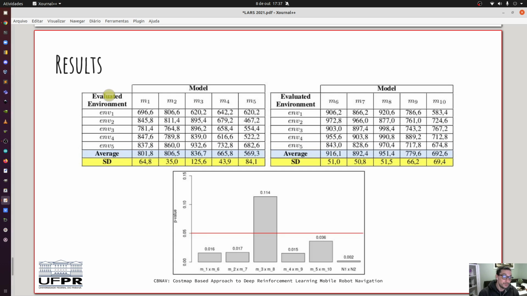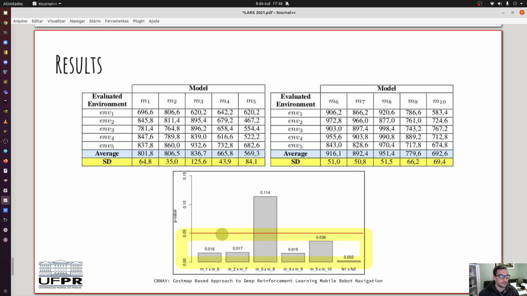Here we have the results. Both tables present the average for each test, and the graph represents the hypothesis results. As you can observe here, it's the average of all the 10 averages for each model, and the average calculated for all 5 environments for each model, and also the standard deviation. And here we can see the results.